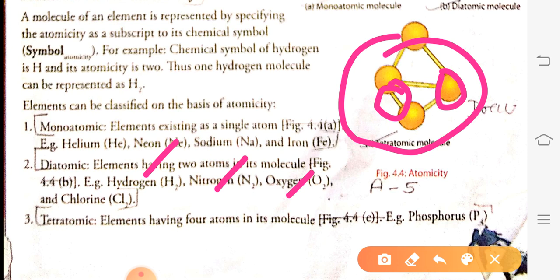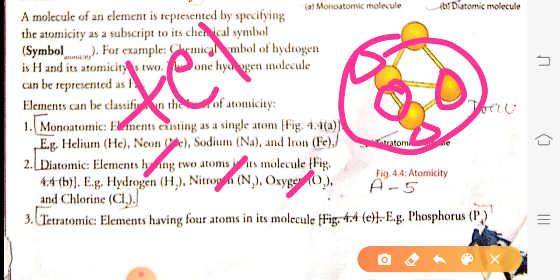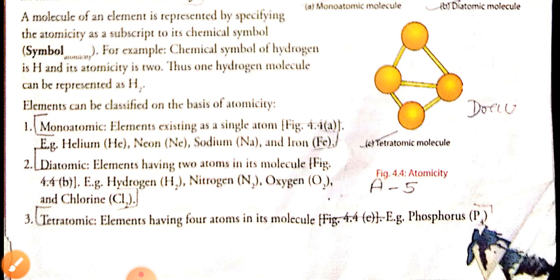Next, what will happen if there are four atoms in the molecule? When there are four atoms in the molecule, it will be called tetraatomic. Got this? One atom in the molecule is called monoatomic, two is called diatomic, and if there are four, it is called tetraatomic. Example: phosphorus, P4.